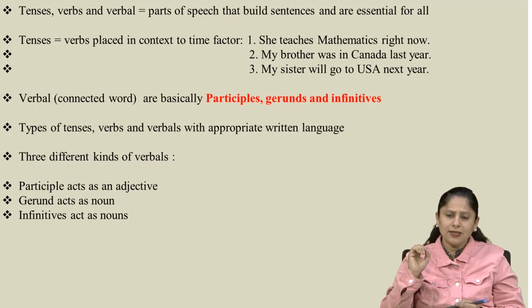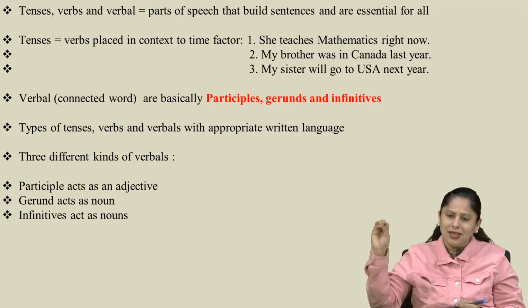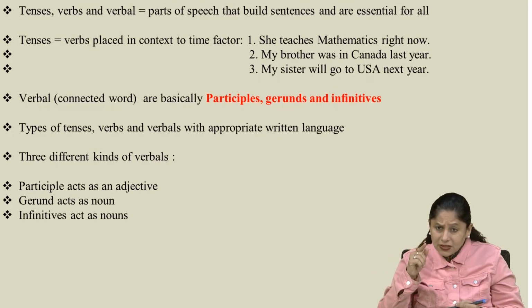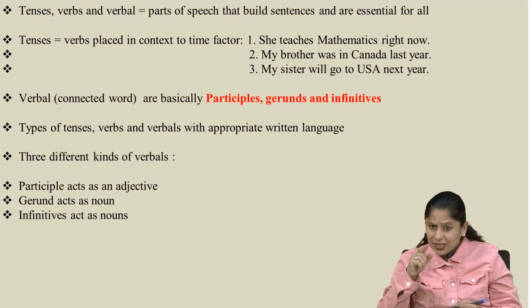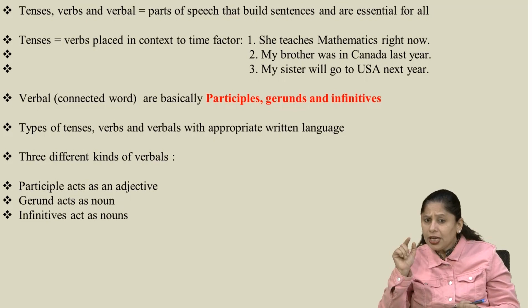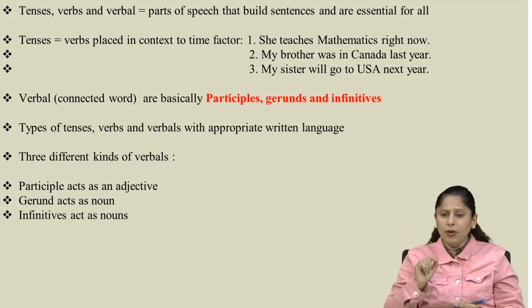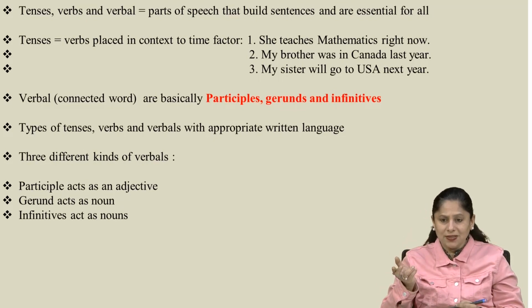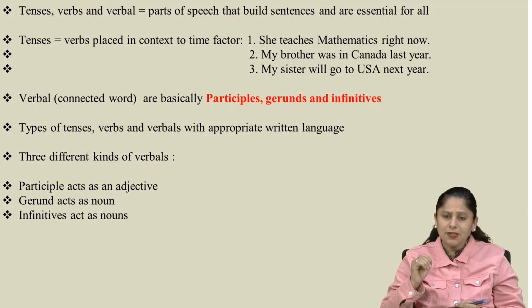For example, she teaches mathematics in the classroom. Here, in the first sentence, she teaches mathematics right now. Which particular word can you underline as the verb? Of course, teaches. Teaches shows the action of the sentence.